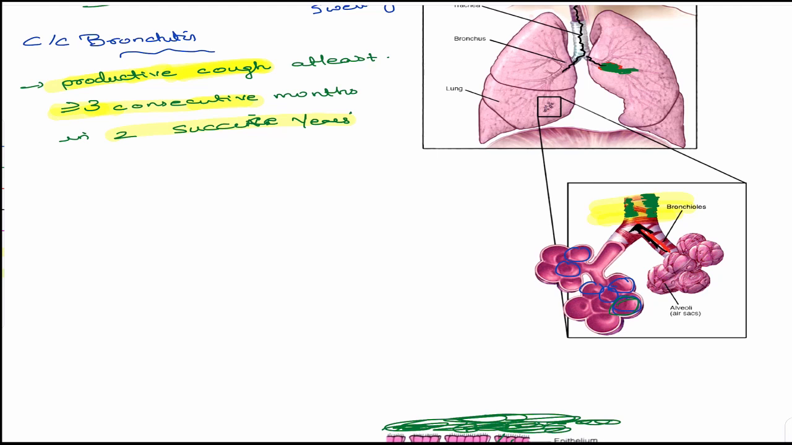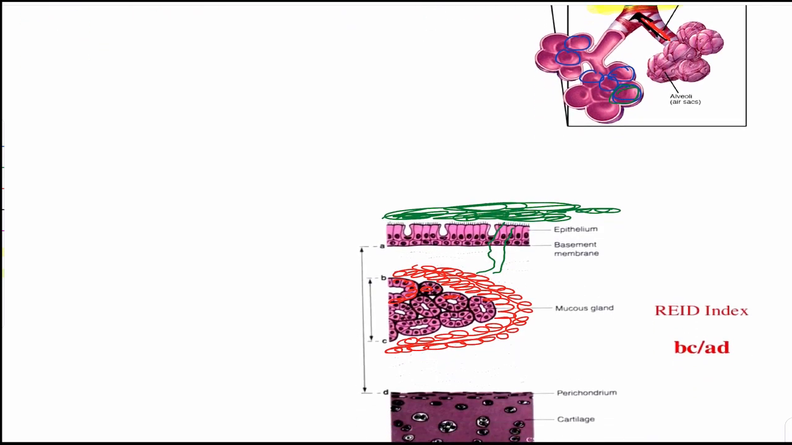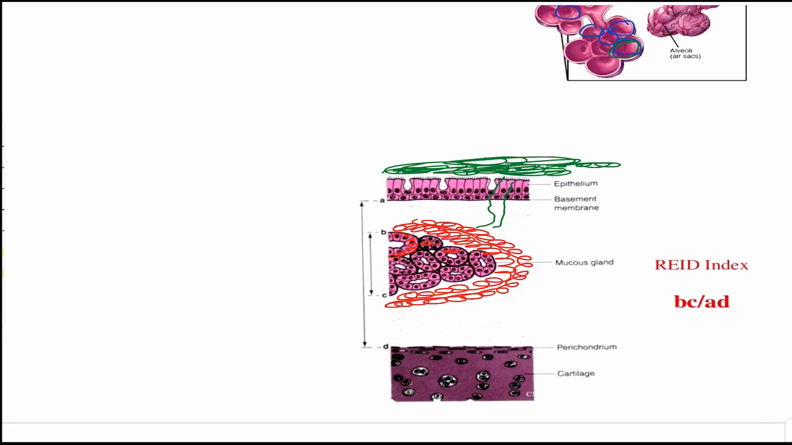It's basically the hypertrophy of, sorry, there was a small mistake. It's hyperplasia. These terms are confusing, isn't it? So it's basically hyperplasia, not hypertrophy. It's hyperplasia of the mucus glands, and definitely this mucus secretion is increased. Now what happens when there is hyperplasia of mucus glands? The thickness of this particular region will increase.